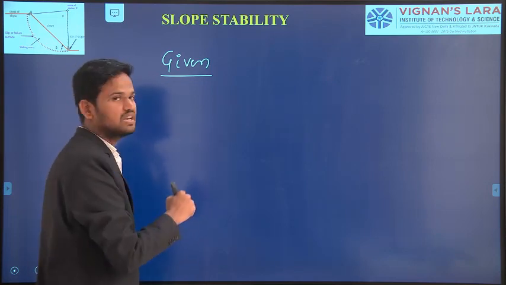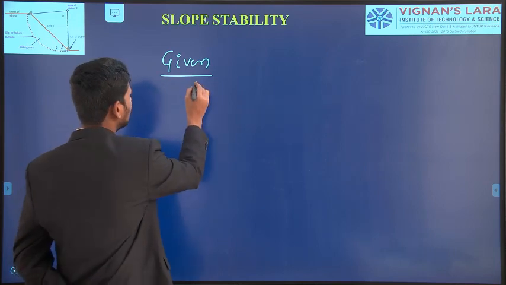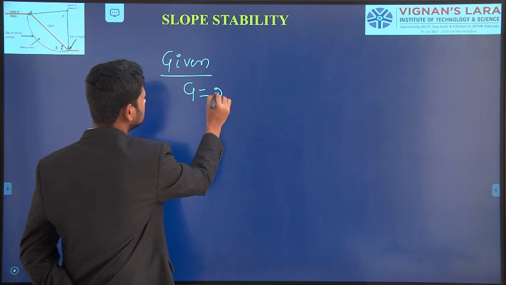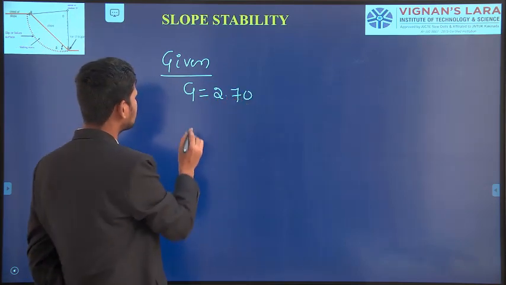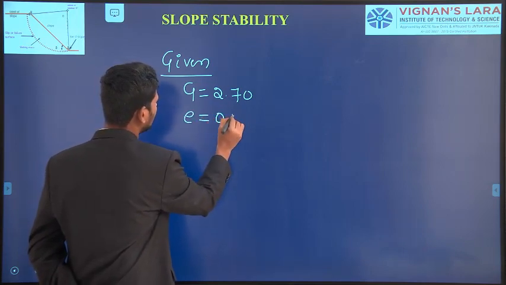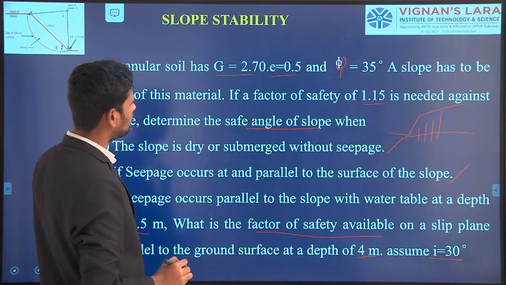But for simplification, I am writing it as the numerical values. They are given in the problem. The specific gravity of the soil mass G equals 2.70, as well as they are given the void ratio of the soil mass e equals 0.50.